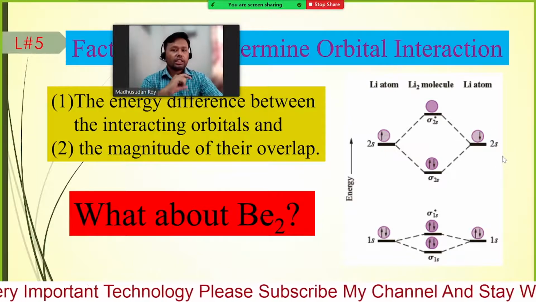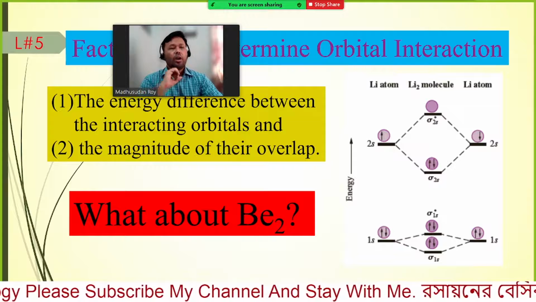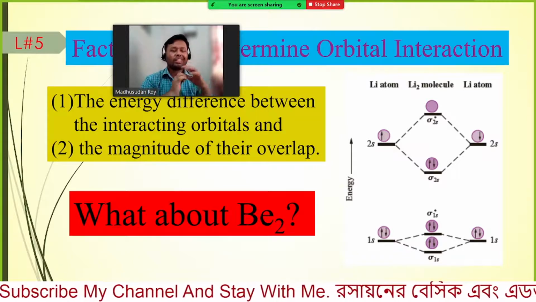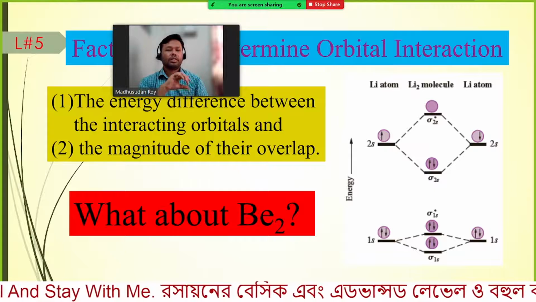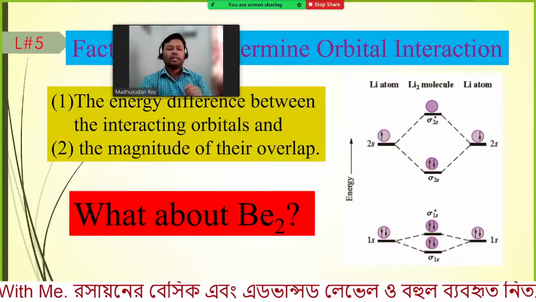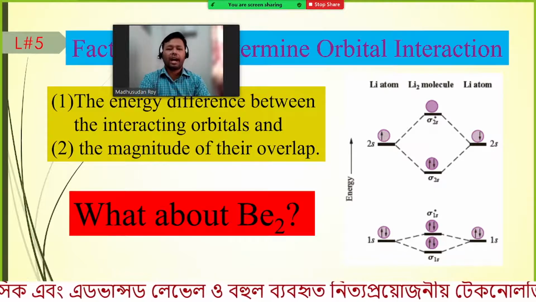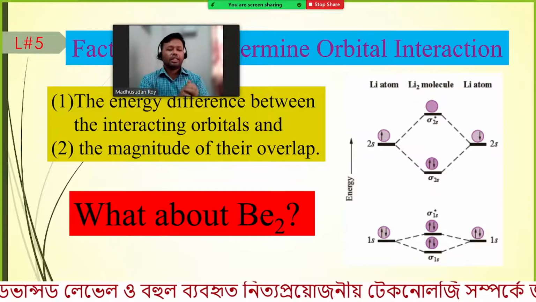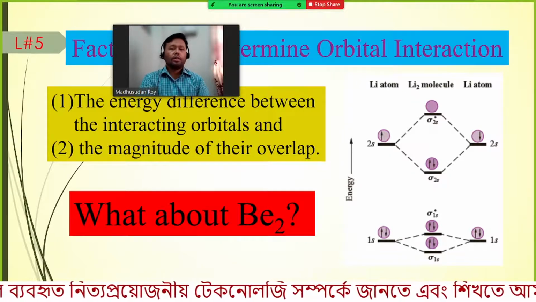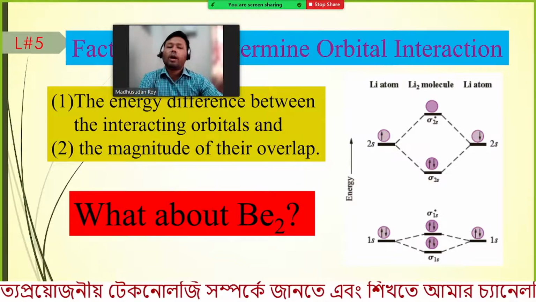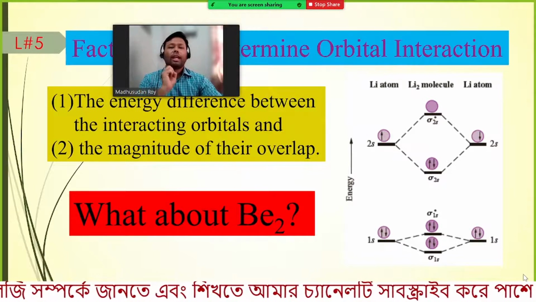So the energy difference between these two shells is very large, or between any shells, first, second, third, fourth, the energy difference between these energy levels is very high. Therefore this type of overlapping is not possible.